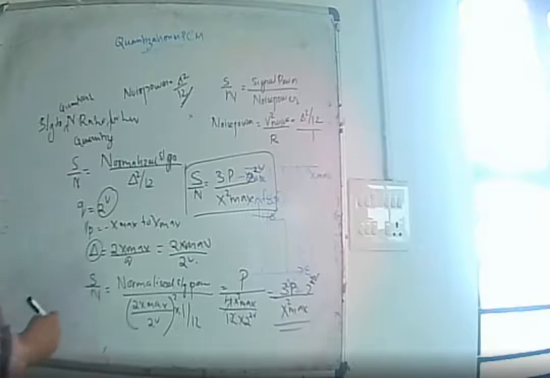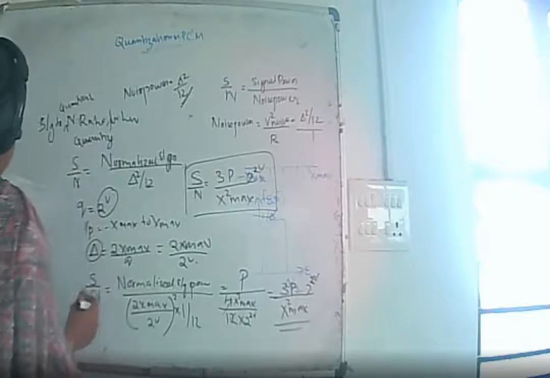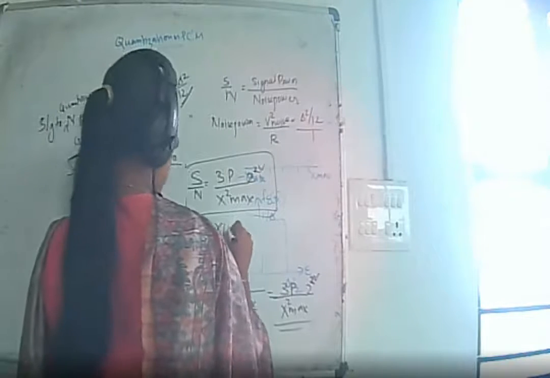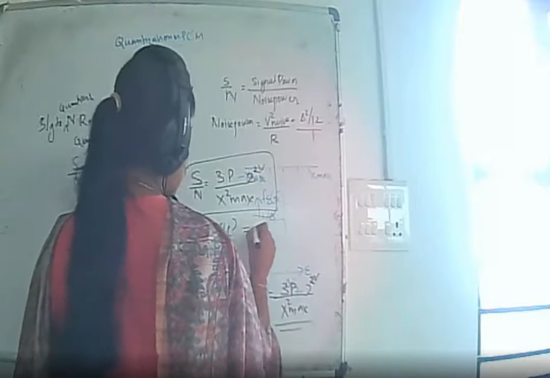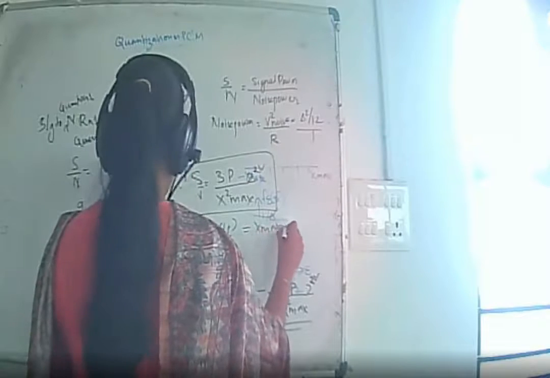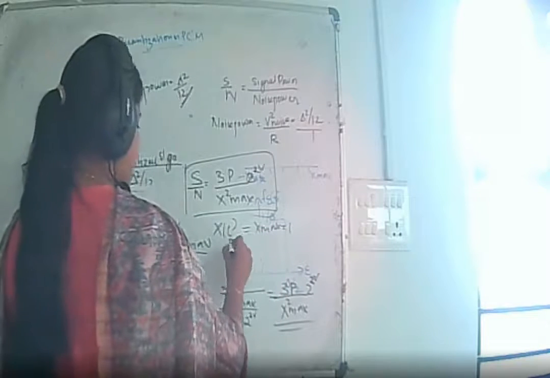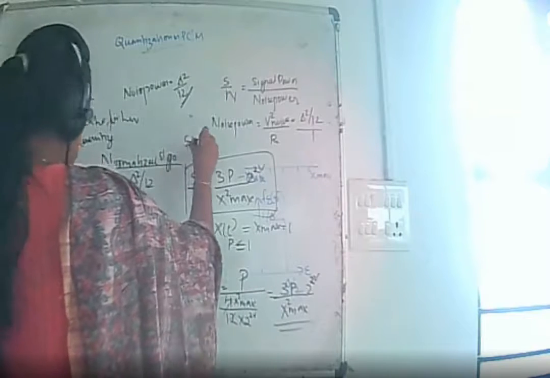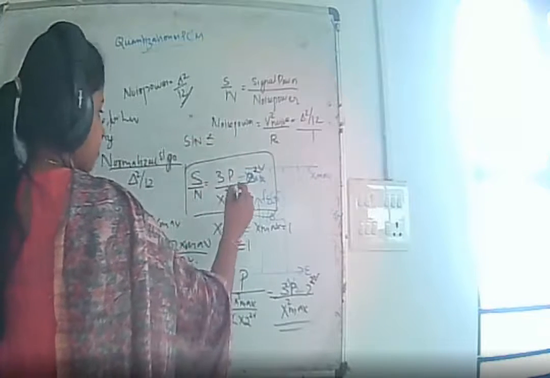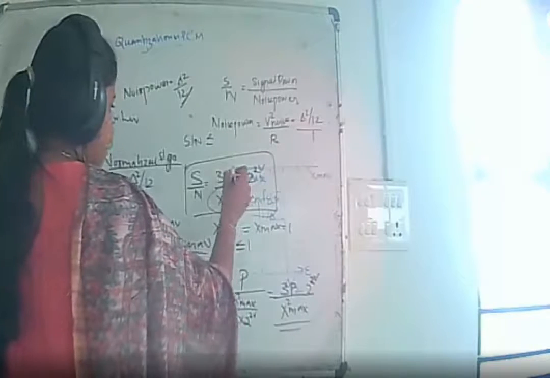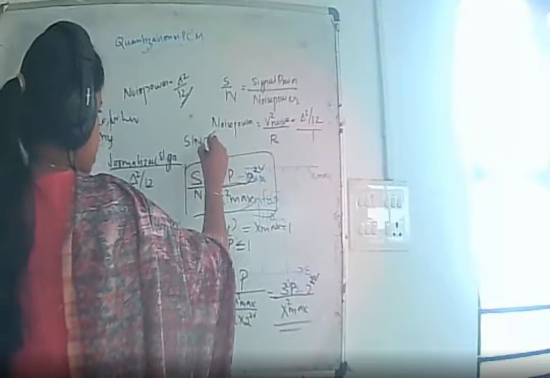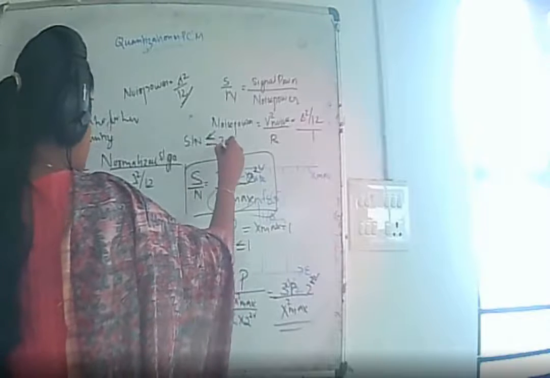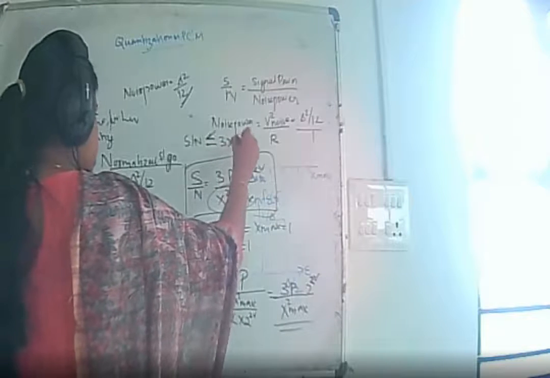And if the input x(t) is a normalized value, then x max equals 1 and P will be less than or equal to 1. So the signal to noise ratio will be less than or equal to 3 into 2 raised to 2v.